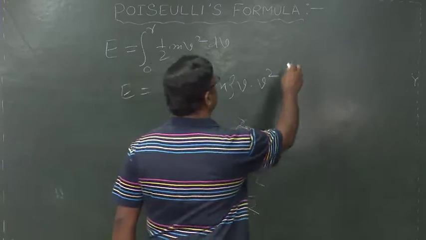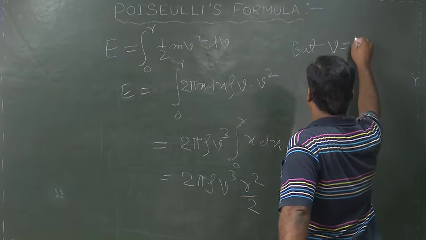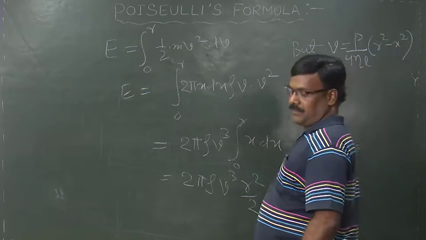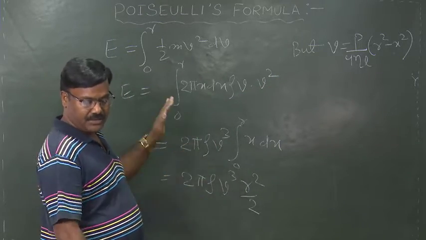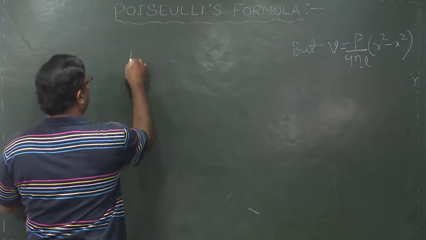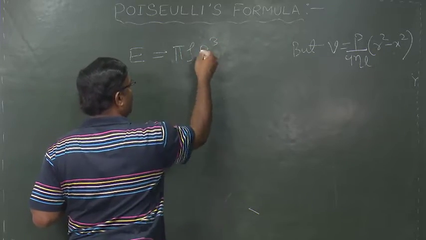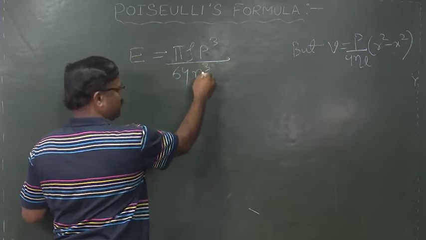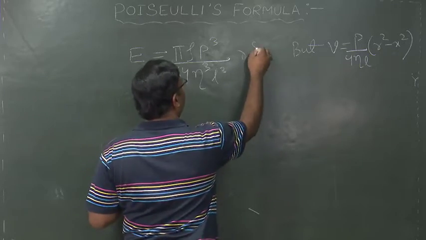But we have found before that velocity v is equal to P by 4 eta l into r square minus x square, and putting the value of v here we can find the expression for the correction of kinetic energy as E is equal to pi rho P cube divided by 64 eta cube L cube into r to the power 8 by 8.